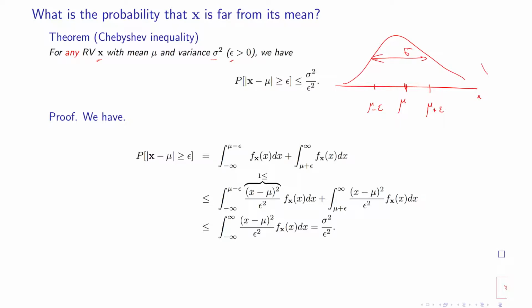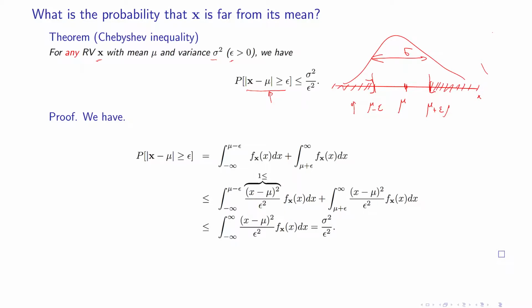We want to calculate the probability that x is not in this interval, and this means this shaded area. The Chebyshev inequality says that the probability of being in this shaded area, or being away from the center, is always smaller than the variance divided by epsilon to the power of 2.